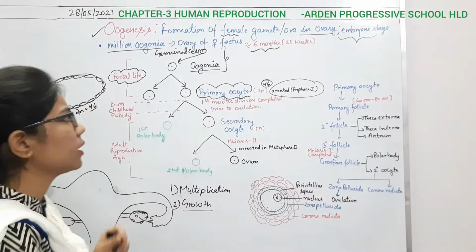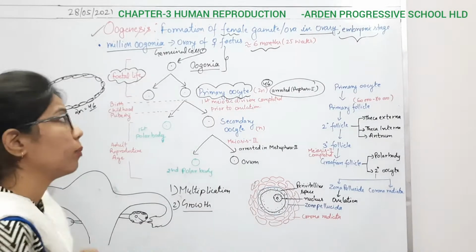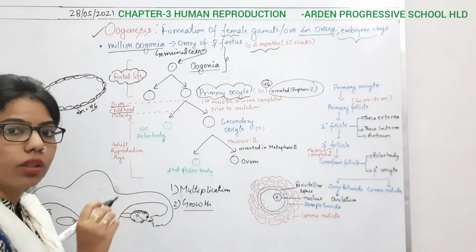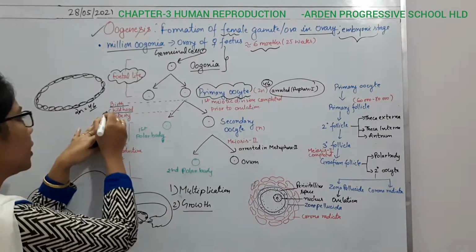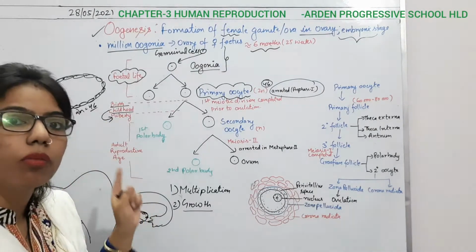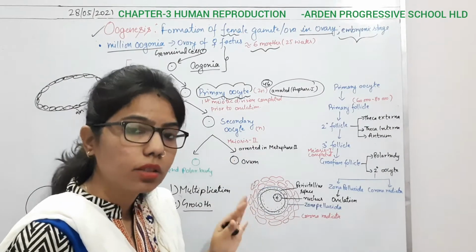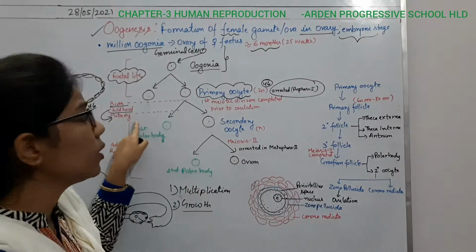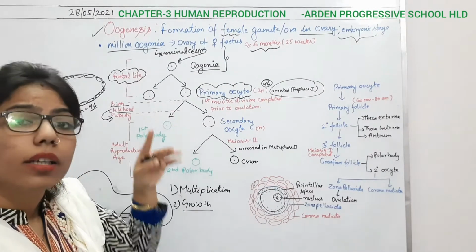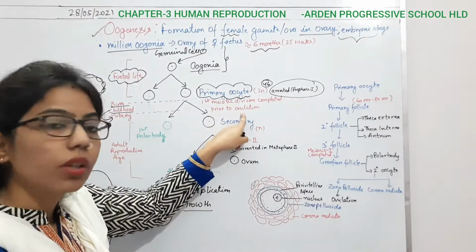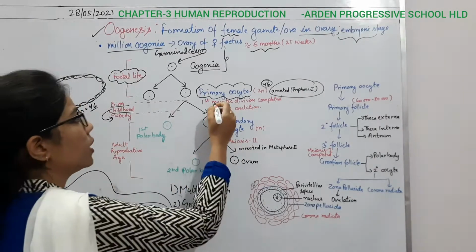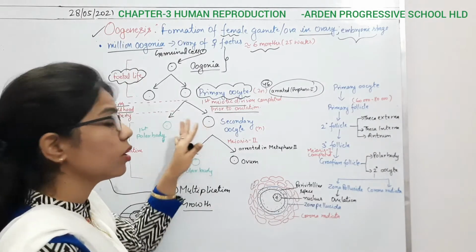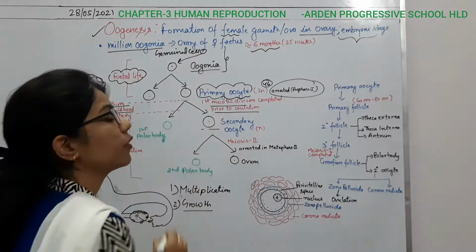As it forms the primary oocyte, there will be the birth of that baby girl, and she will reach childhood, and after completing childhood she will attain the age of puberty. When this girl attains the age of puberty, there will be the continuation of meiosis 1. This meiosis 1 will start, and it is going to complete here. After the completion, it will form the secondary oocyte.